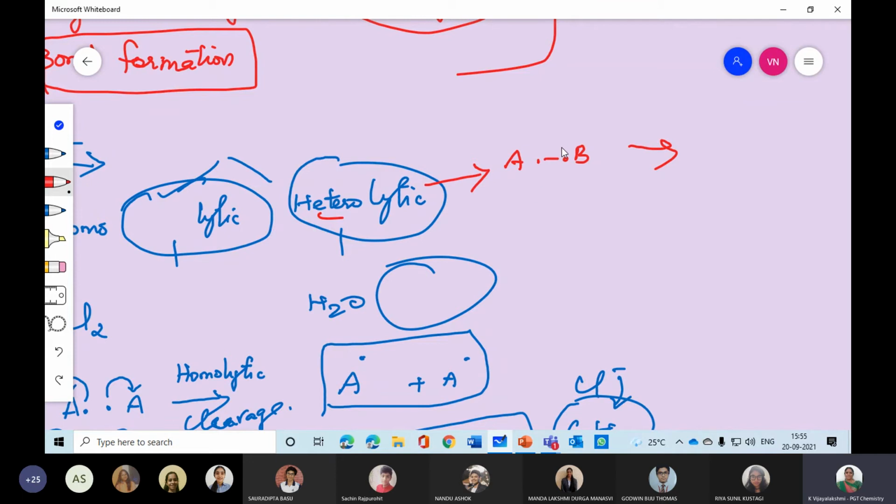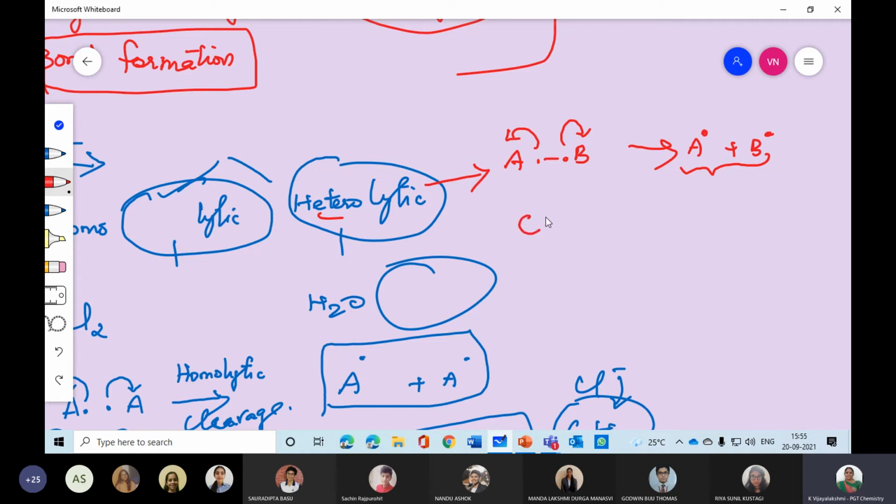Suppose this is a bond and due to fission, it is breaking. So the electrons go, and A also will get one electron, B also will get one electron. So here, this also will become a free radical only. The only difference is that in heterolytic, different atoms may be reacting, different atoms may be joining.